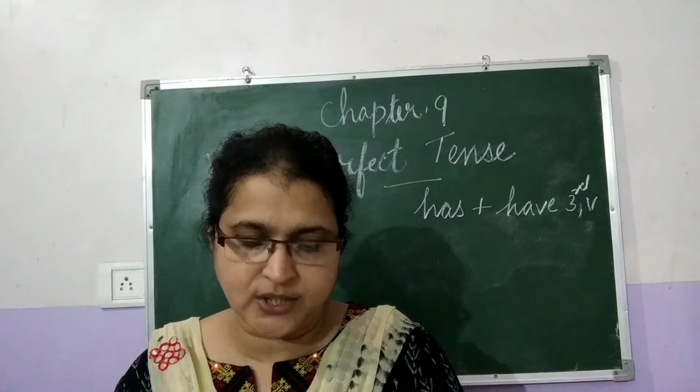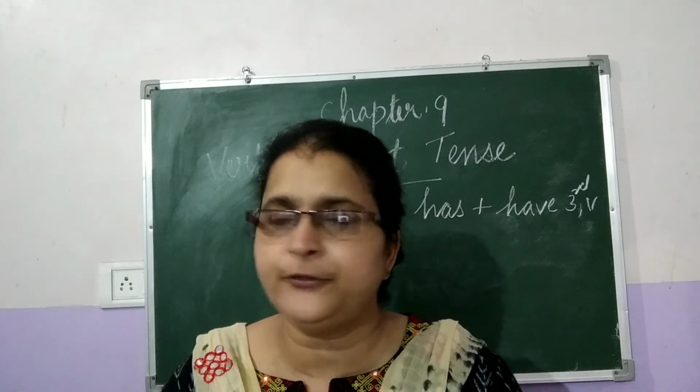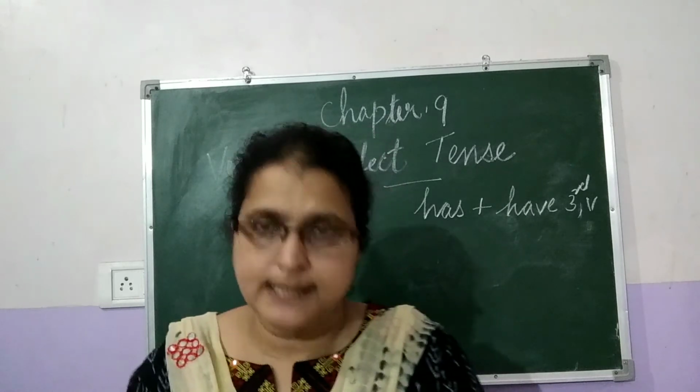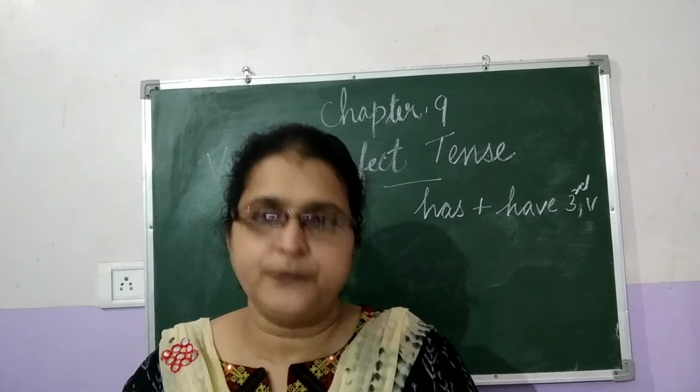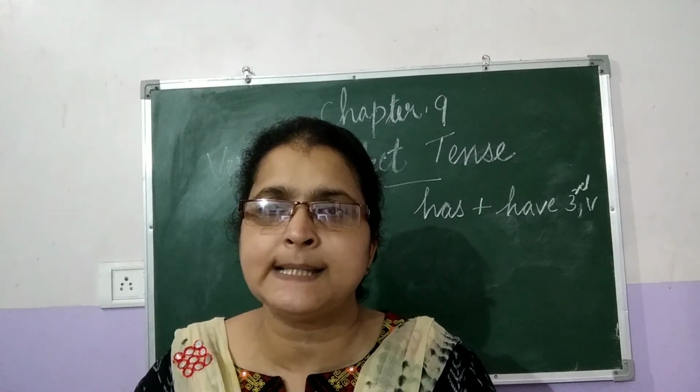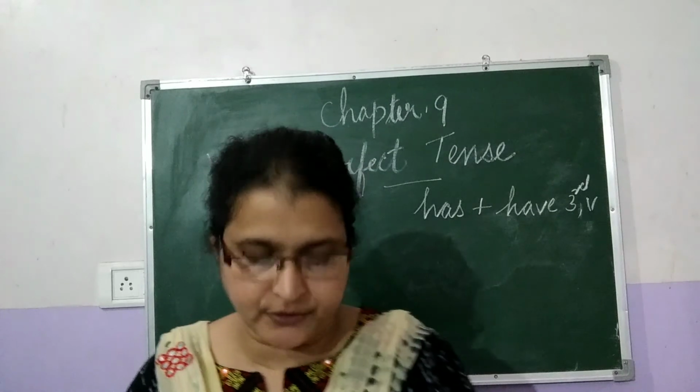Present perfect continuous: we always use the ing form of the verb. Remember that the structure of the present perfect continuous tense is has or have plus been plus the ing form of the verb.